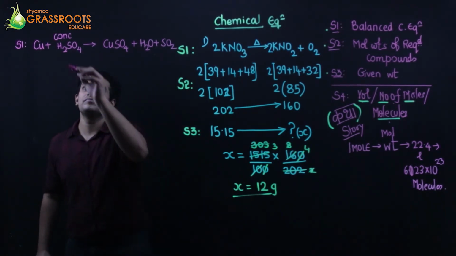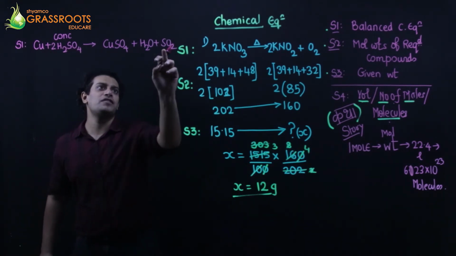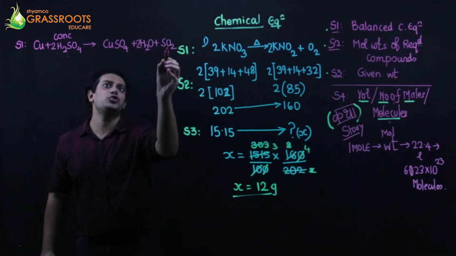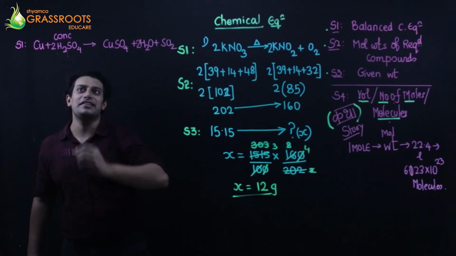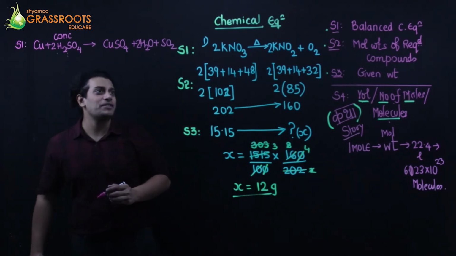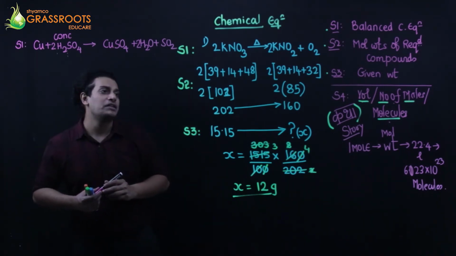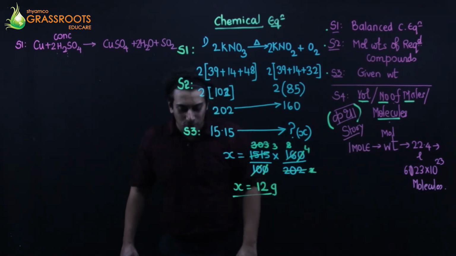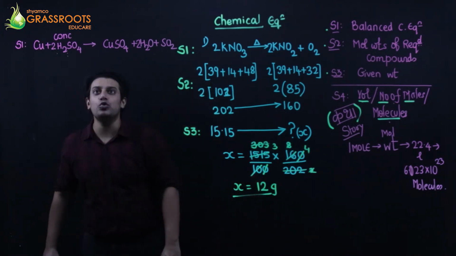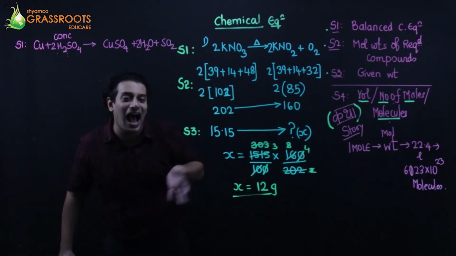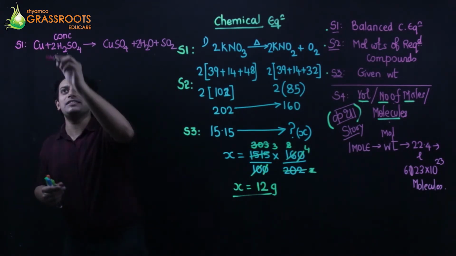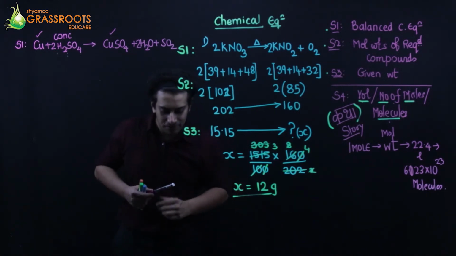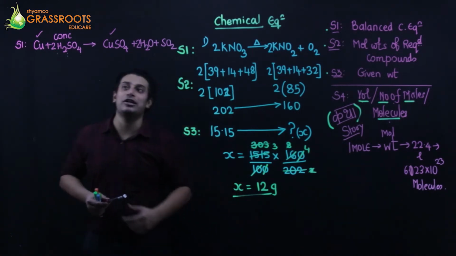Balancing: 2 oxygen out here, 2 sulfur, 1 copper, hydrogen 4, oxygen 2 plus 4, that's 8, that's balanced for you. So the first step is accomplished, balance the equation. Second step, let's read further. 1.28 grams of copper is converted to copper sulfate. So which names have come? Copper's name is there, copper sulfate's name is there. Okay. Find the weight of copper sulfate and the weight of acid required.